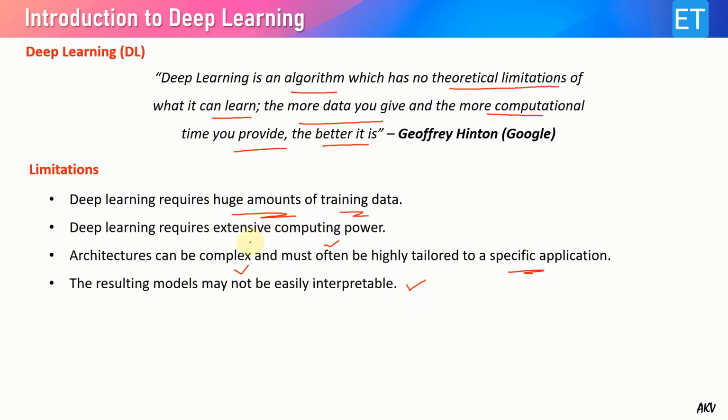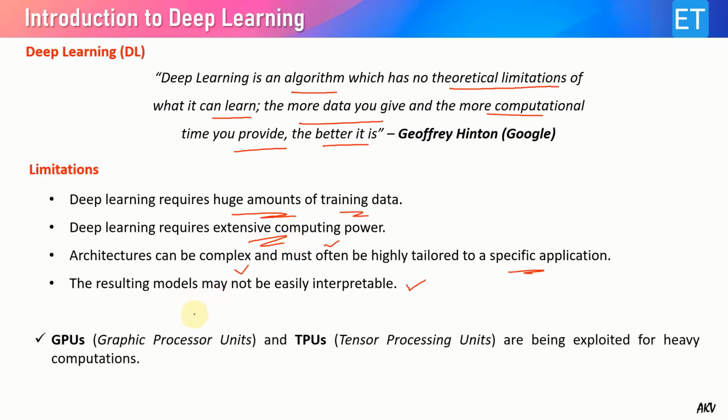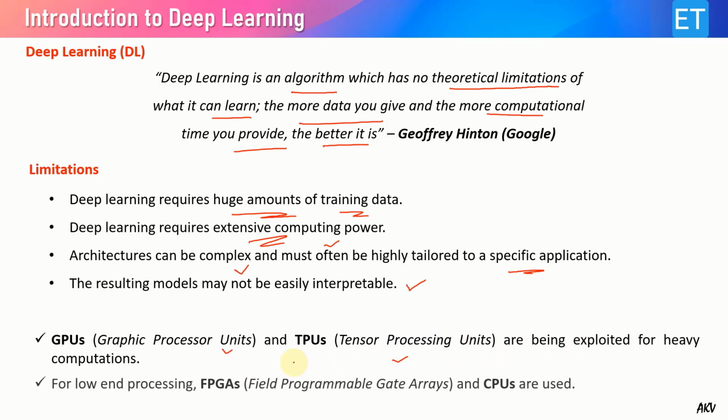As I said, we need extensive computation power, so we need GPUs and TPUs. GPUs mean graphics processing units, and TPUs are tensor processing units. They are exploited for heavy computations. And for low-end processing, we have FPGAs and CPUs, I mean central processing units.